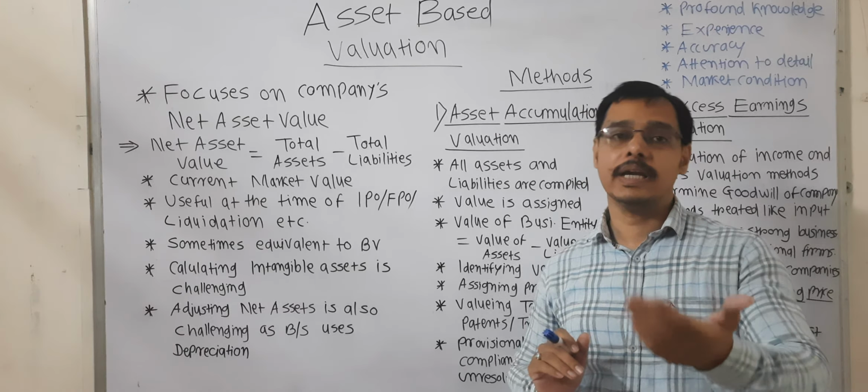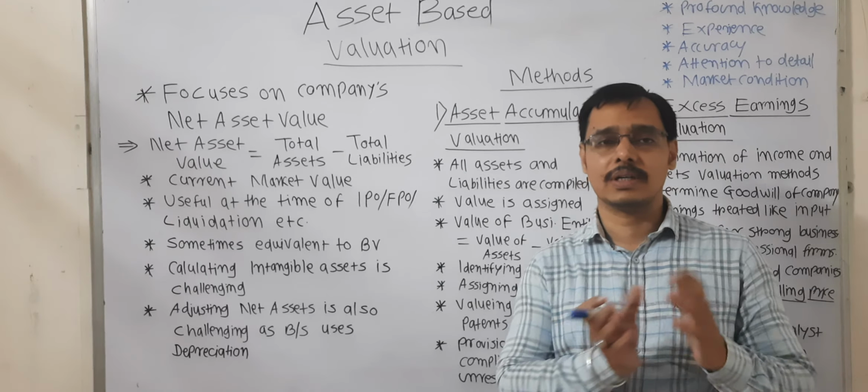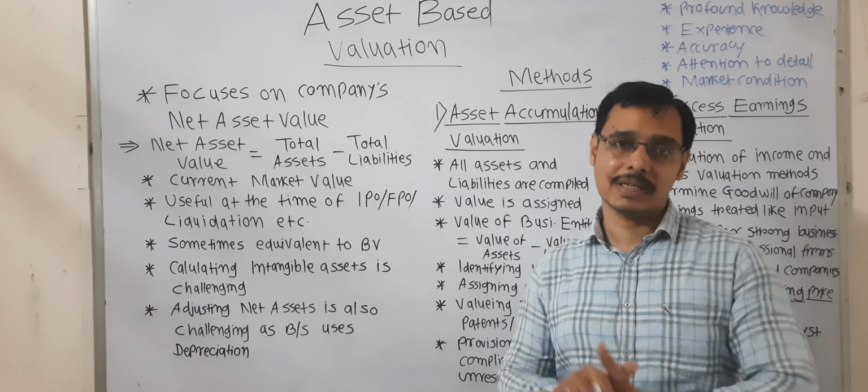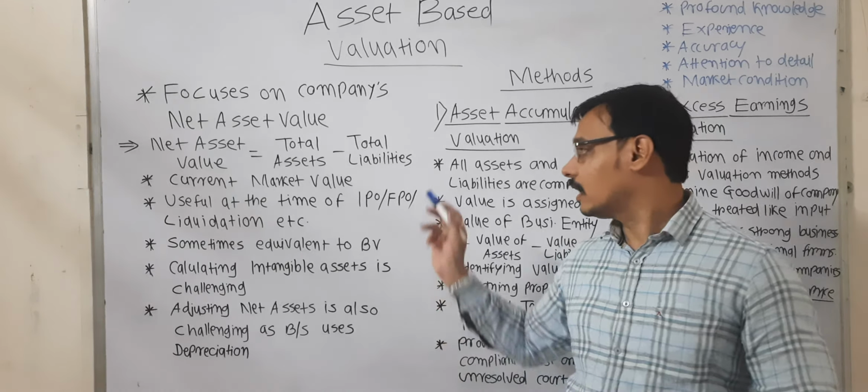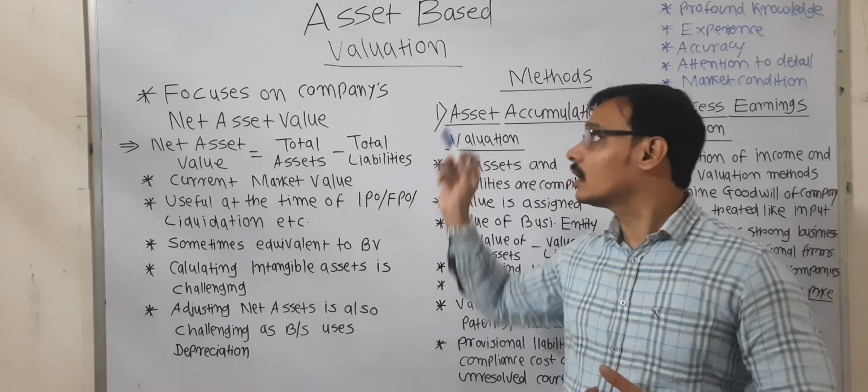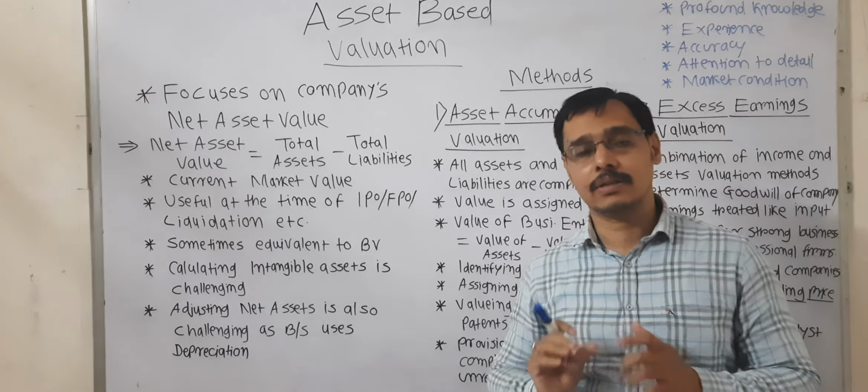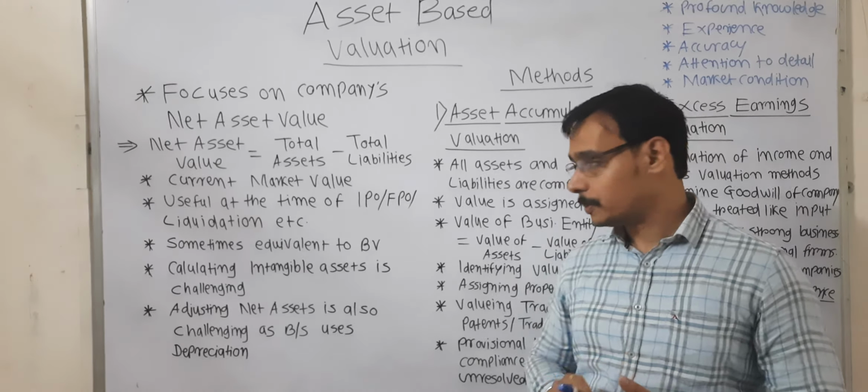If a company is already listed and again wants to sell its shares, that will be FPO. At that time also, this asset based valuation method will be helpful.